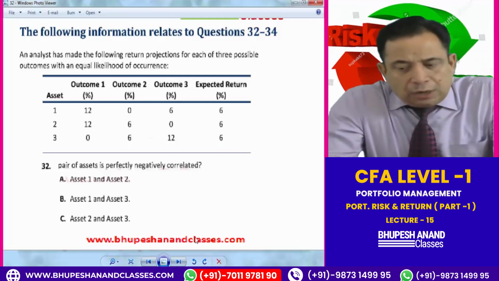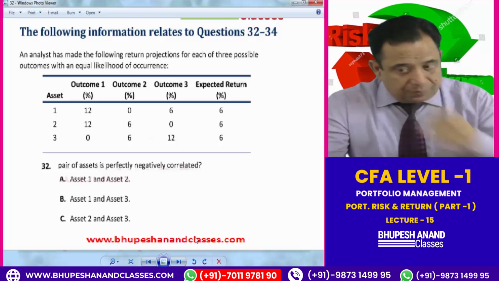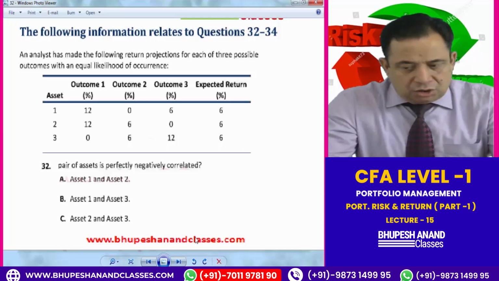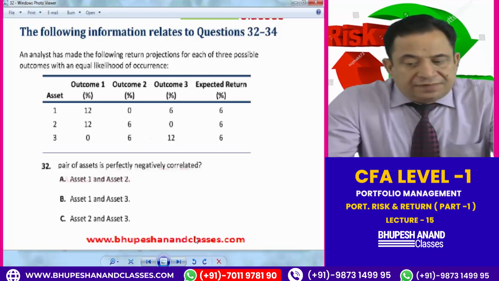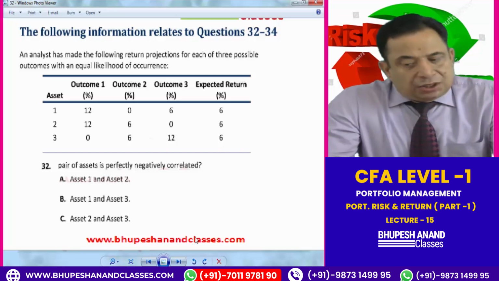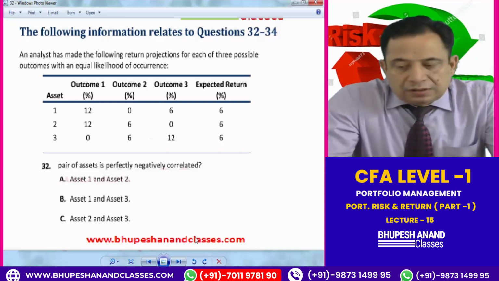Assets 1, 2, 3, outcomes 1, 2, 3: 12%, 0%, 6%, 12%, 6%, 0%, 0%, 6%, 12%. Just see it carefully. In outcome 1, asset 1 return is 12%. Then asset 2 return is also 12%. But asset 3 return is 0%.